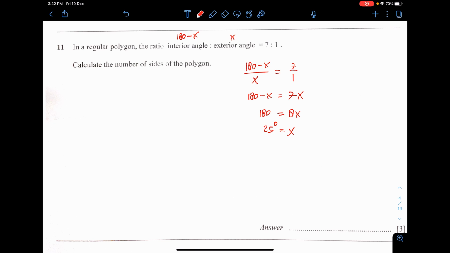To find out the number of the sides of the polygon, you just need to take 360 degrees. Oh wait, I think I actually miscalculated this. Sorry, I pressed wrongly in the calculator. 180 divided by 8 is actually 22.5 degrees. Because if I divide 360 by 25, I will get a decimal, and therefore the number of sides will be a decimal, which doesn't make sense. So I got this, which is 16. Nice.